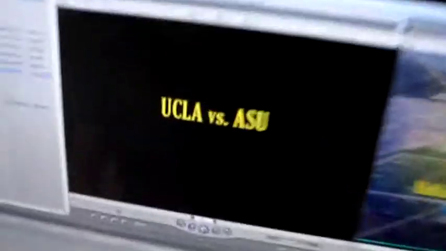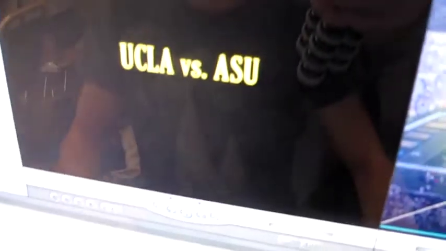So I'll go into our controls tab in the viewer. You can see me highlight that and then switch. Our text says UCLA versus ASU. Don't need to change anything specific, only the text. I've done all of the settings, the right size. There's some movement to this text. It's the same font. Don't touch any of this. Only change the text. So in this case, it's UCLA versus ASU. We're going to change that to Oregon State University.